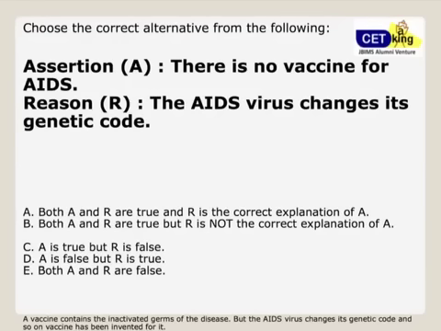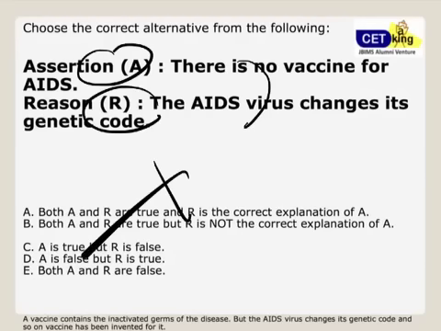There is no vaccine for AIDS. Reason: the AIDS virus changes the DNA code. तो ये true है, ये true है, दोनों में link है कि नहीं है? This is what we have done. We will not solve this question. Don't solve this question now. But समझोगे. This is a type of code.